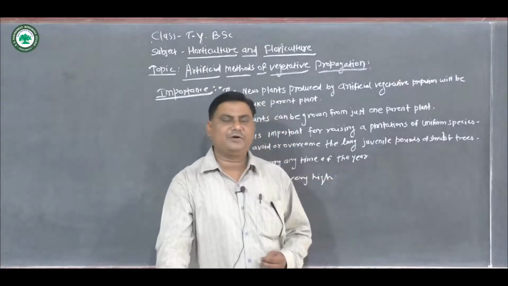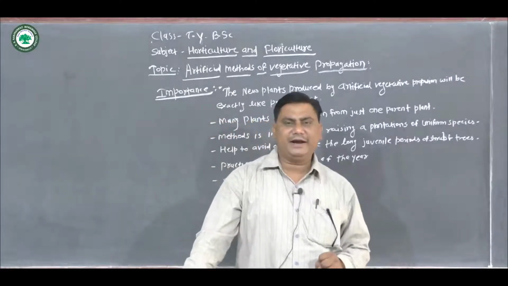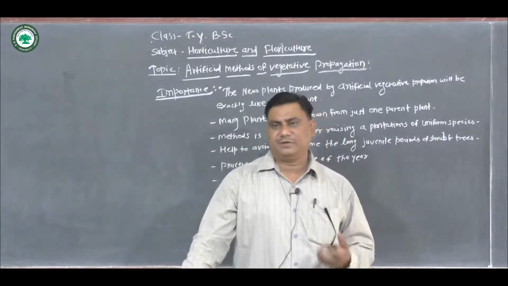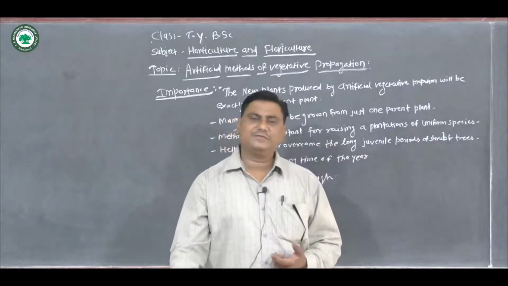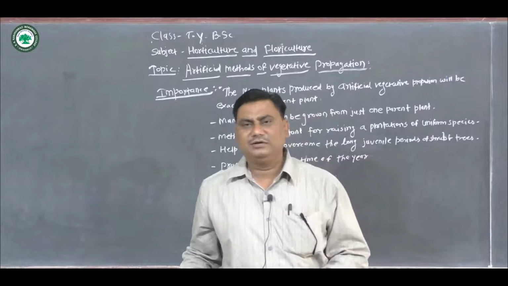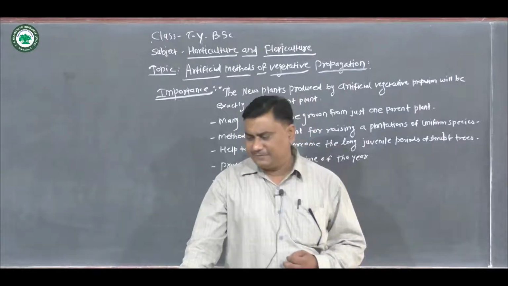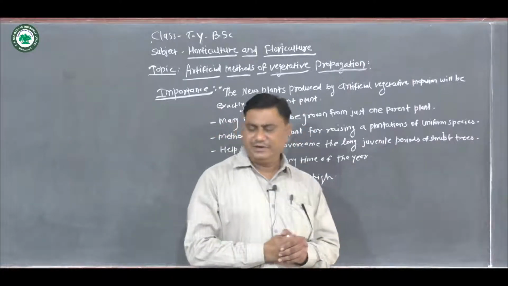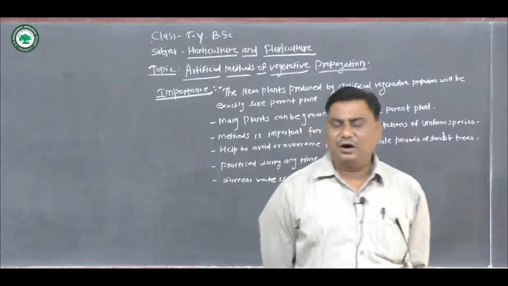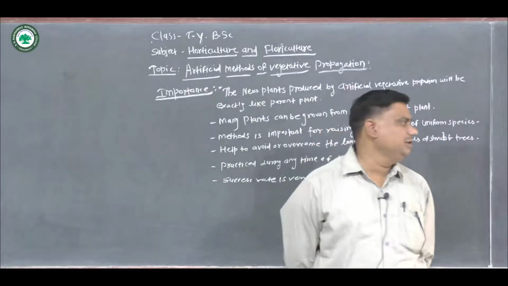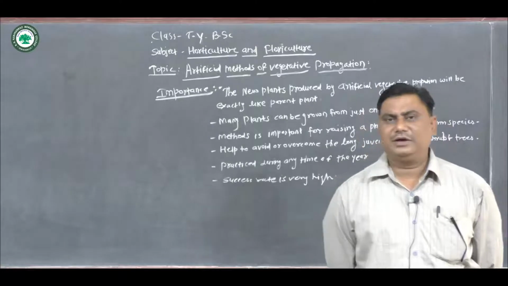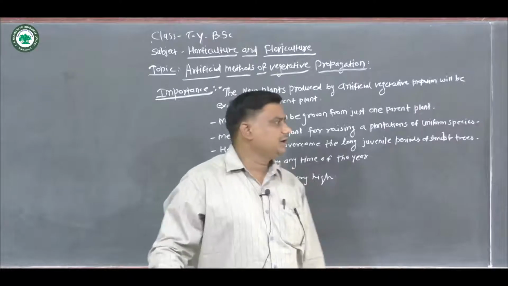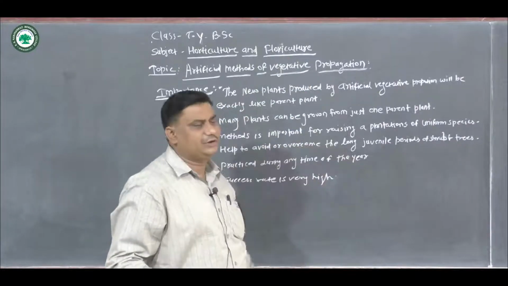The parts for propagation are taken from either one parent or two separate plants. Thus, vegetative propagation is nothing but the production of a new individual from the somatic tissue, or vegetative cells, of the mother plant. So today we discuss the artificial methods of vegetative propagation.